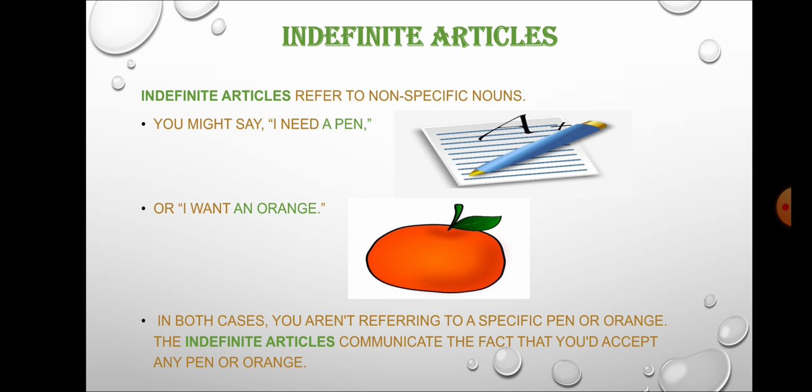Now we will study these articles separately. Indefinite articles. Indefinite articles refer to non-specific nouns. What do we mean by non-specific nouns? That means they are not specific. That means which type of noun or what noun it is, is not given there. You might say, I need a pen, or you can say, I want an orange. In both cases, you aren't referring to a specific pen or orange. The indefinite articles communicate the fact that you can accept any pen or orange.